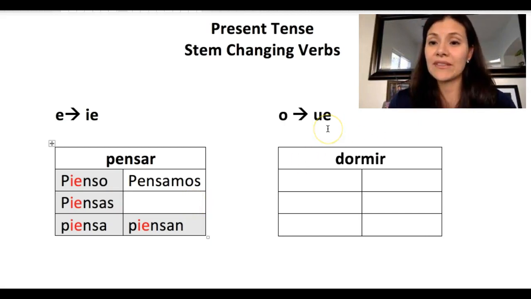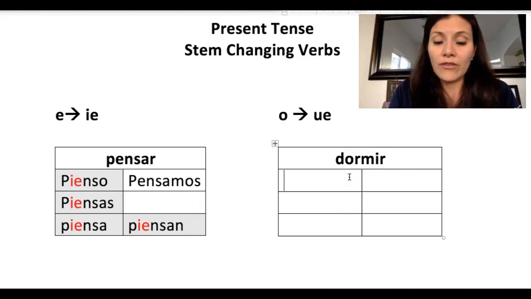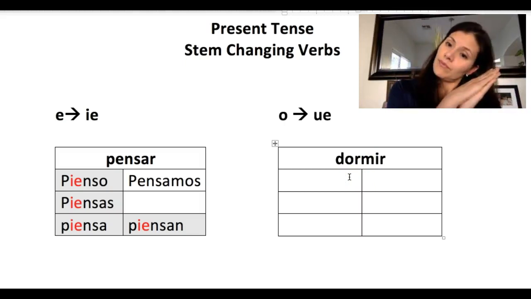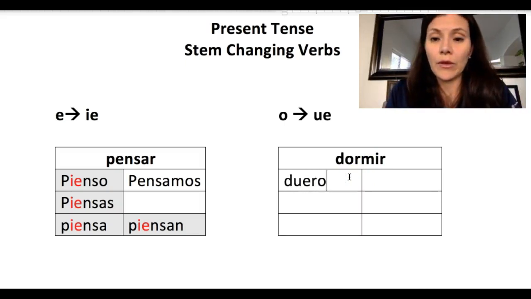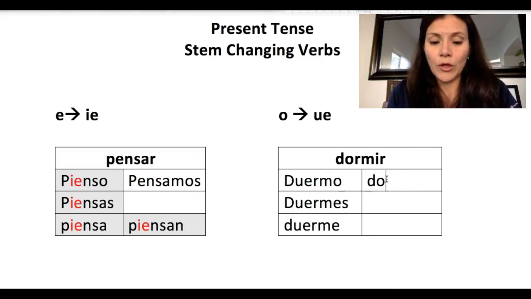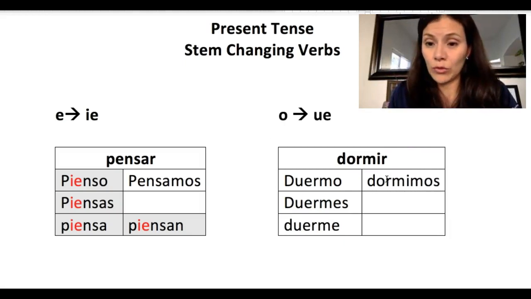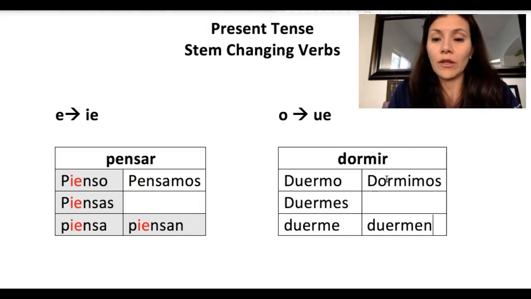The same thing happens with other verbs when they change their O to a UE. Again, we're going to change that O right before that AR, ER, or IR ending. So the verb dormir, to sleep, would be duermo, duermes, duerme, dormimos, duermen.